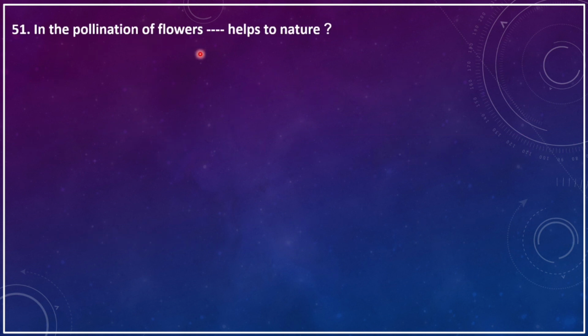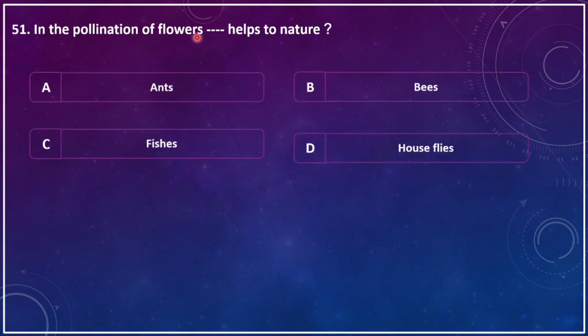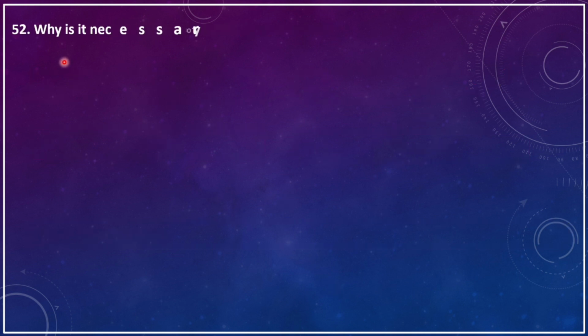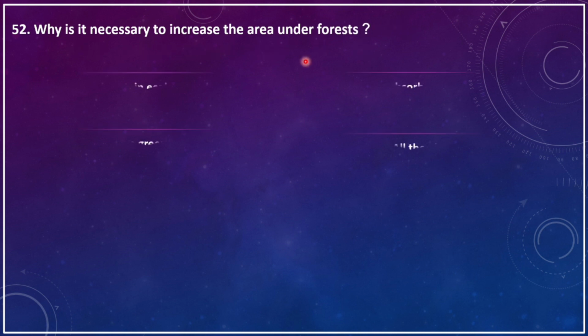In the pollination of flowers, which helps nature? A. Ants, B. Bees, C. Fishes, D. Houseflies. The correct answer is bees. That means honey bees.